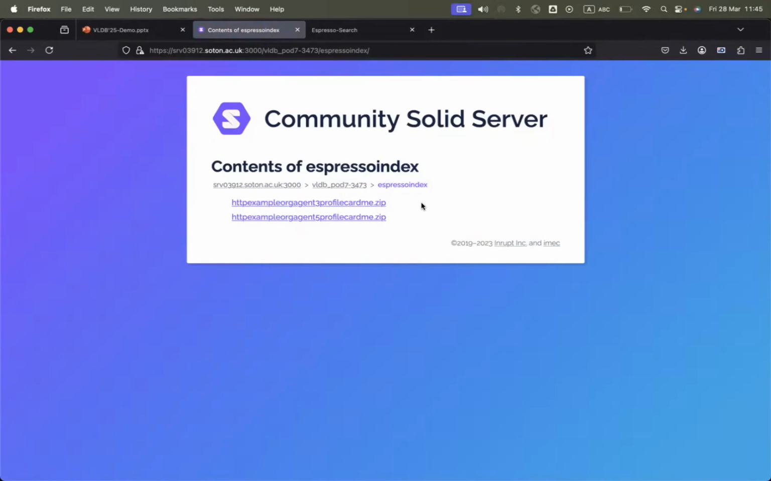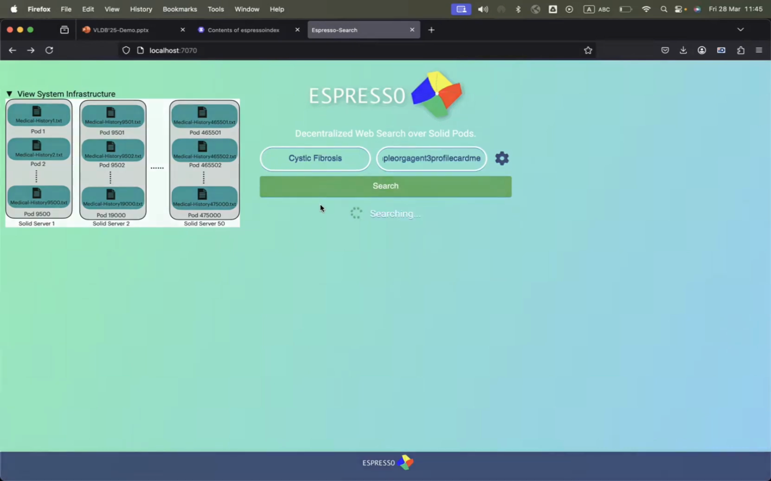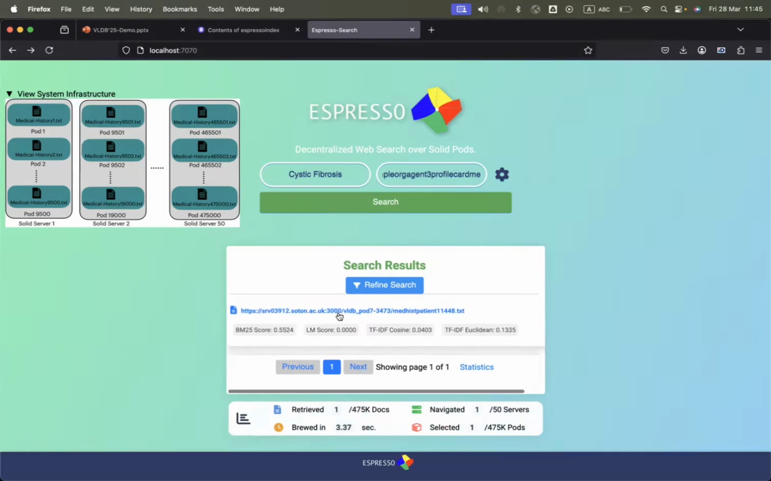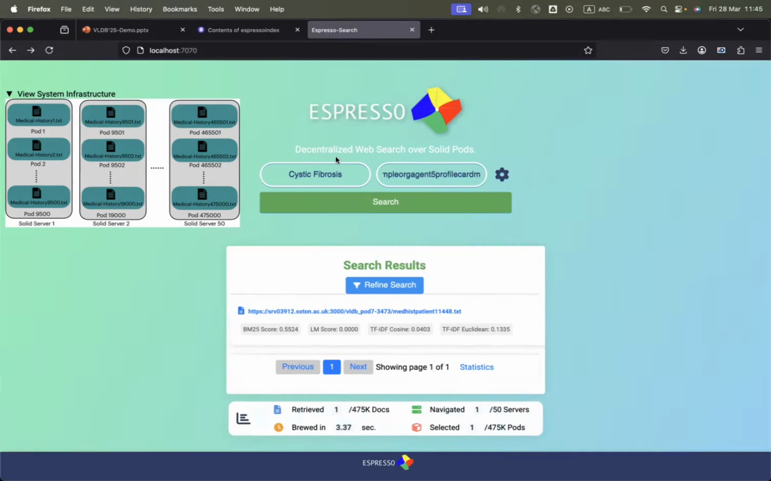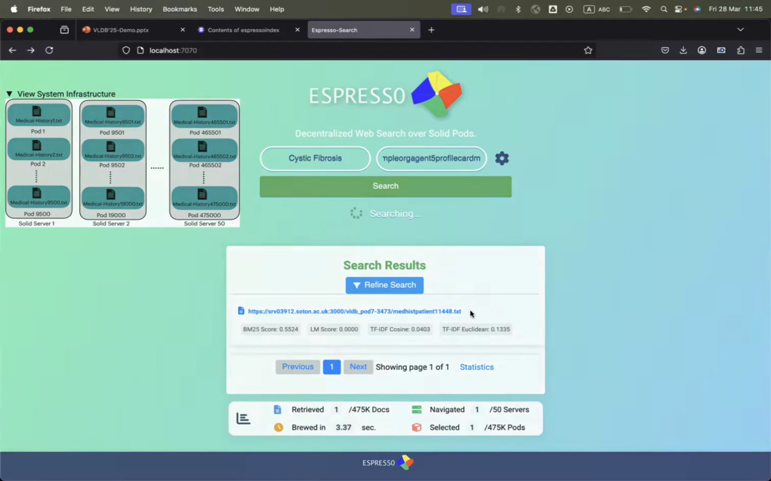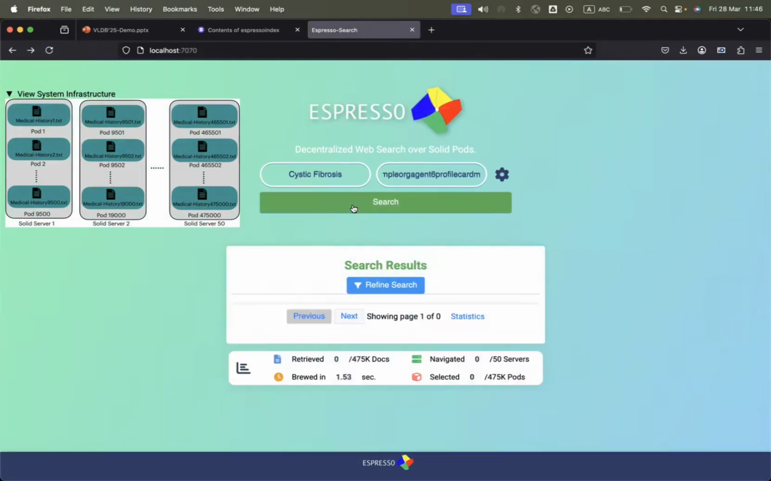and Carol. And if we now want to search the ESPRESSO system for this keyword and for the web ID of Pop, let's see if Pop indeed has access to Alice's pod. Yes, it has access to the medical history of Alice. And now let's check if Carol also has access, which is the other web ID here. And we search, we should get the same document retrieved. Yes, indeed. But if we select an invalid or unauthorized search party web ID, we will get no